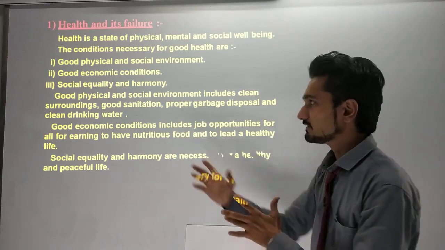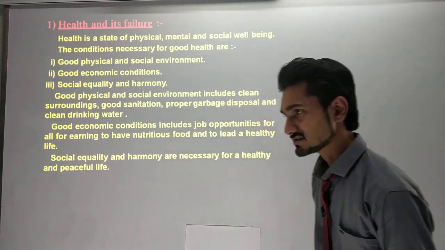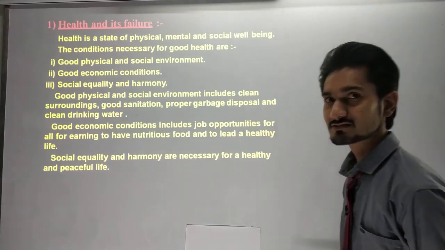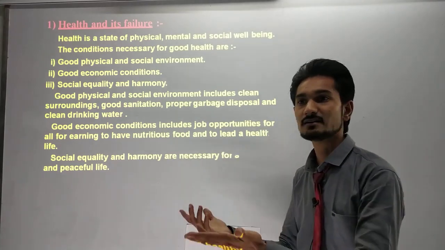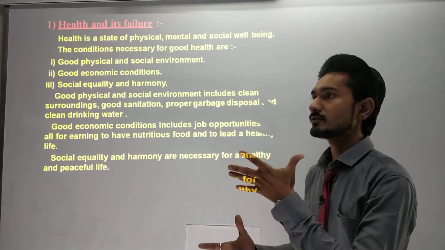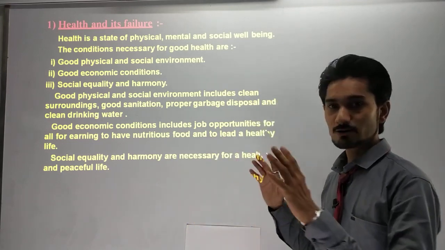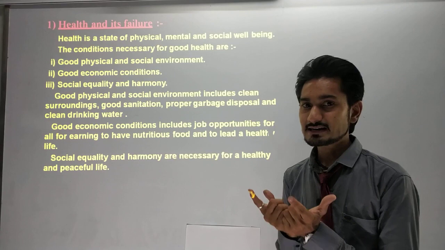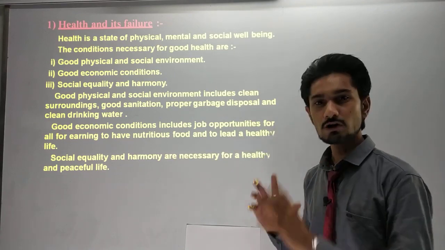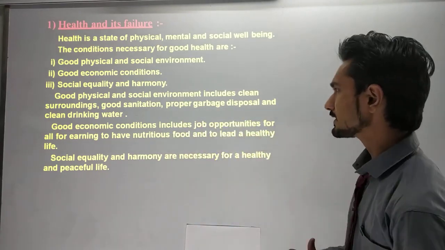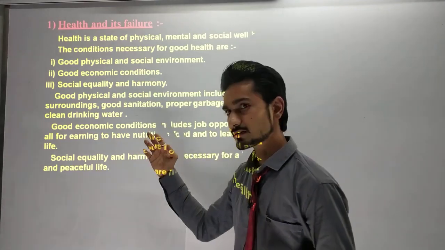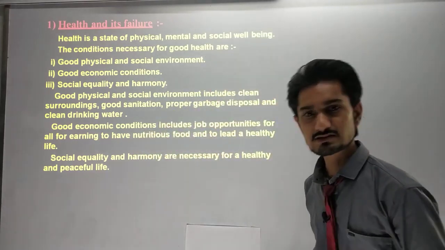So we have to be very careful about sanitization. We have to make sure the place that we are sitting in or going to for a picnic or wherever we are going is very well sanitized, and we have to look out for that. Proper garbage disposal and clean drinking water give us a good physical and social environment.